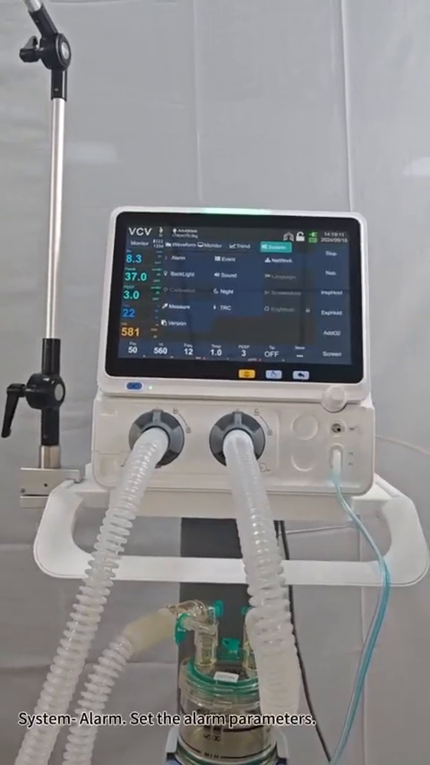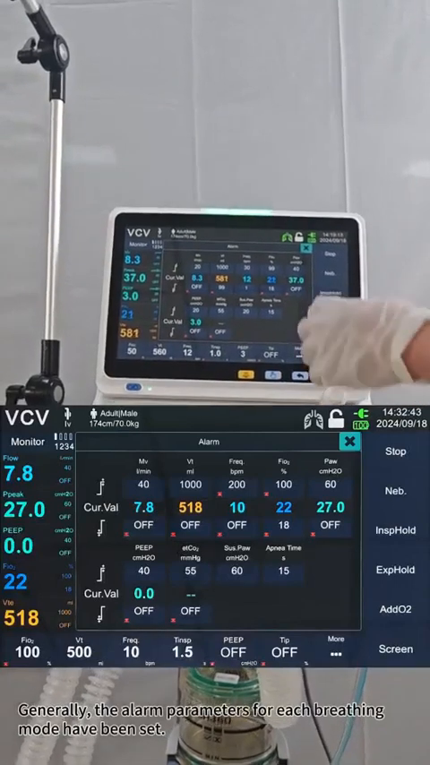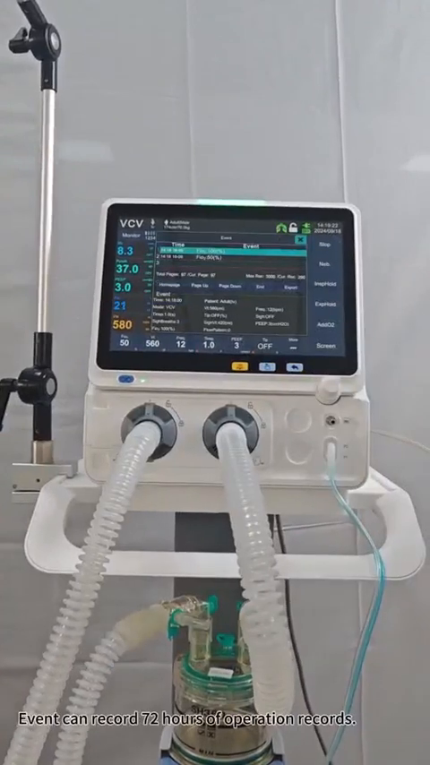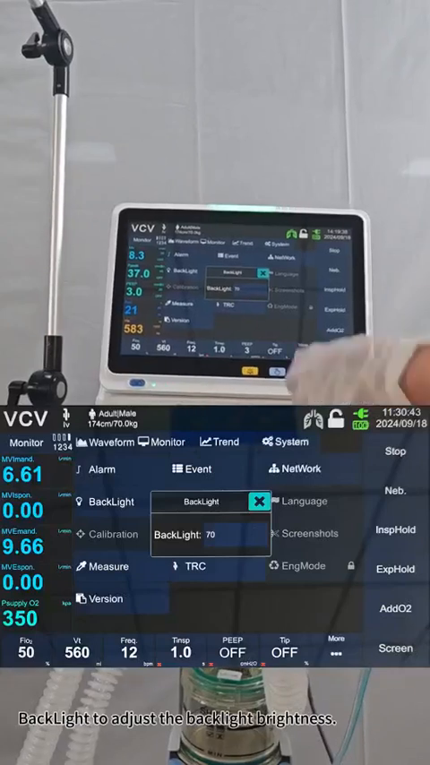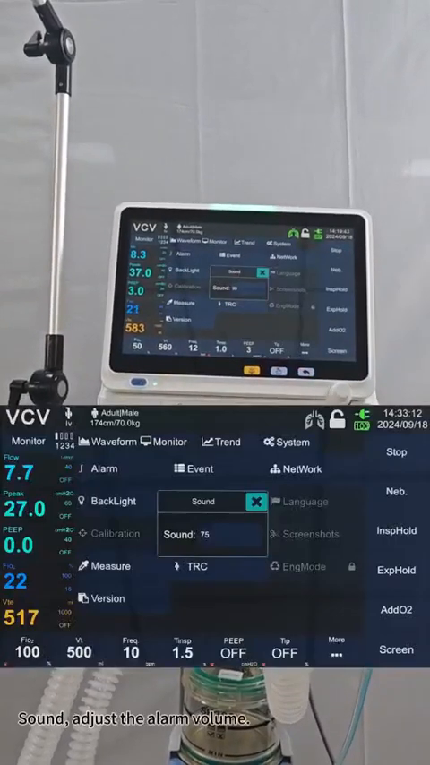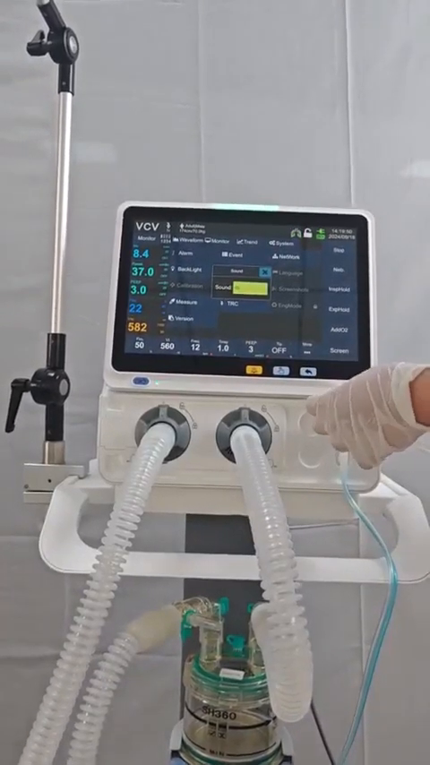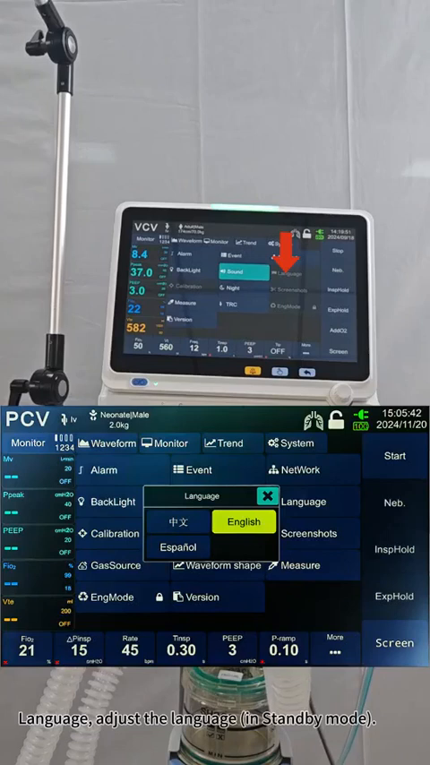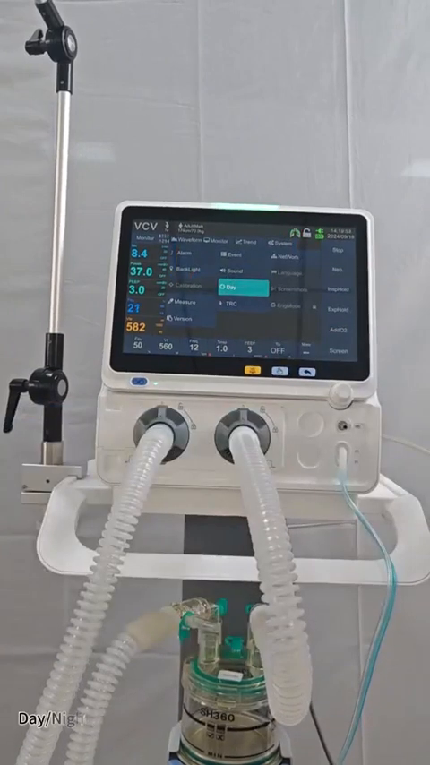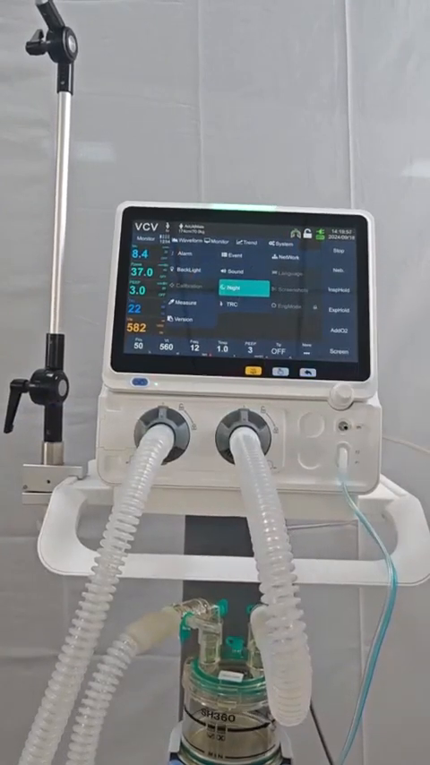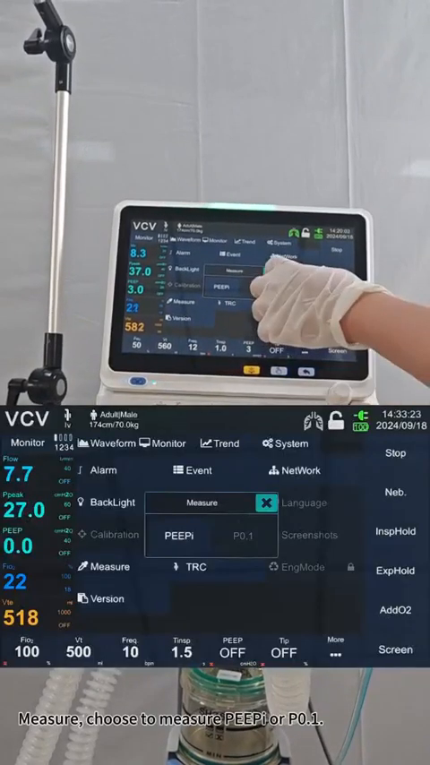System alarm. Set the alarm parameters. Generally, the alarm parameters for each breathing mode have been set. Event can record 72 hours of operation records. Backlight to adjust the backlight brightness. Sound, adjust the alarm volume. Language, adjust the language in standby mode. Calibration, in standby mode, oxygen cell calibration. Day/night, select day/night mode. Measure, choose to measure intrinsic positive end-expiratory pressure or airway occlusion pressure.